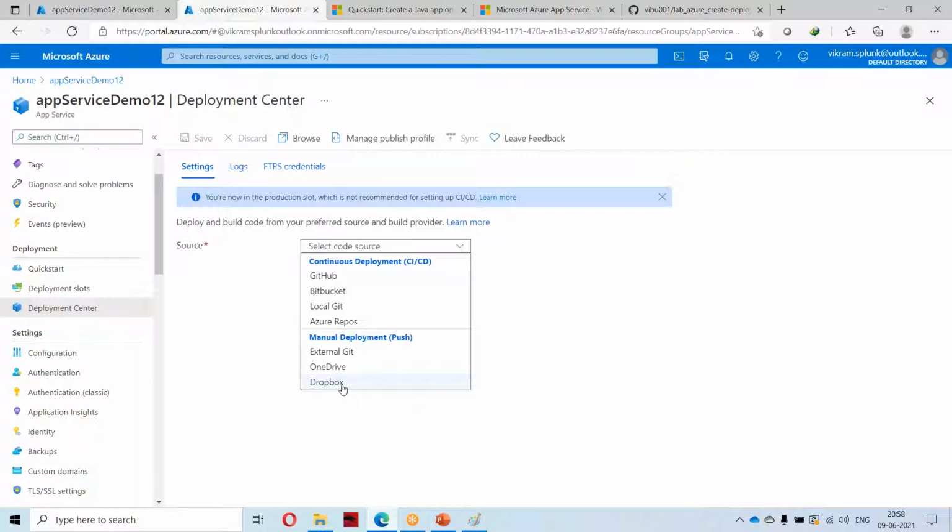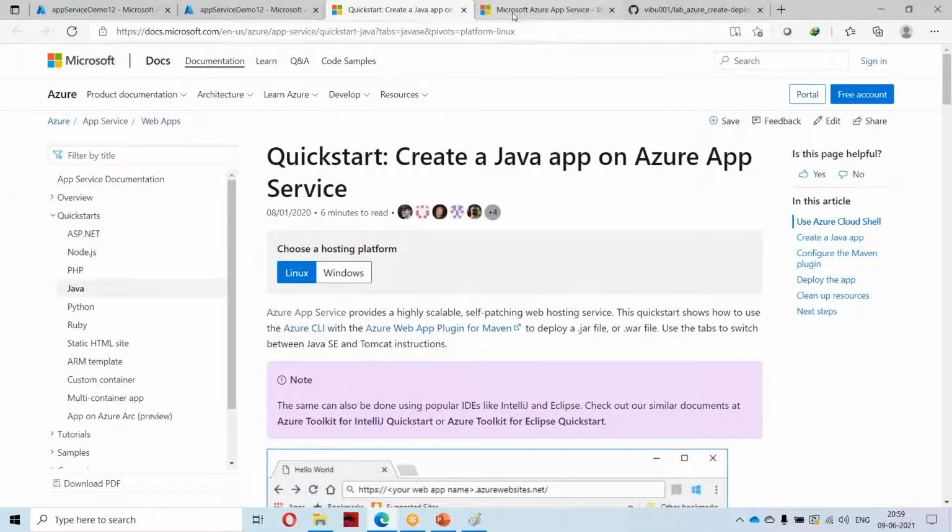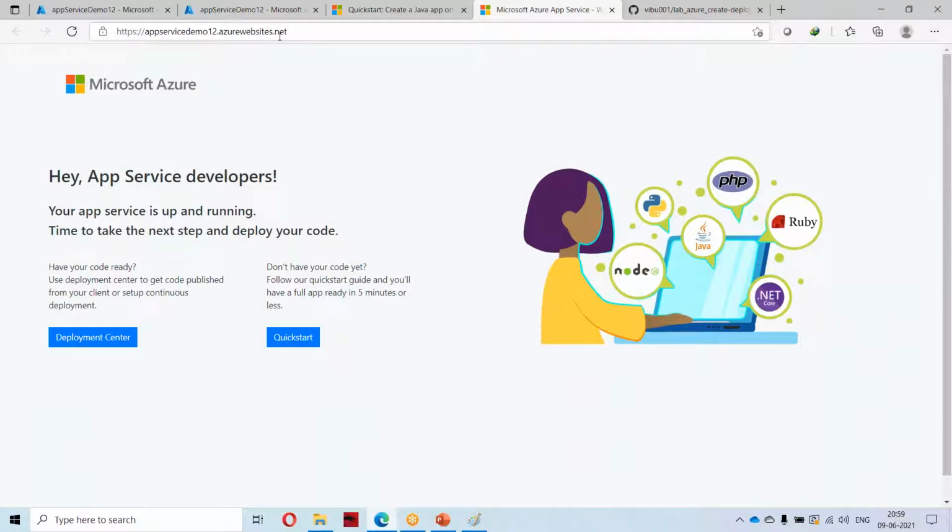It means if my code is present in Dropbox or OneDrive or an external Git repository, or Azure has some repository, or if it is a local Git, Bitbucket or GitHub, you can integrate this and launch your application. For now, if I launch this site, I get this URL.